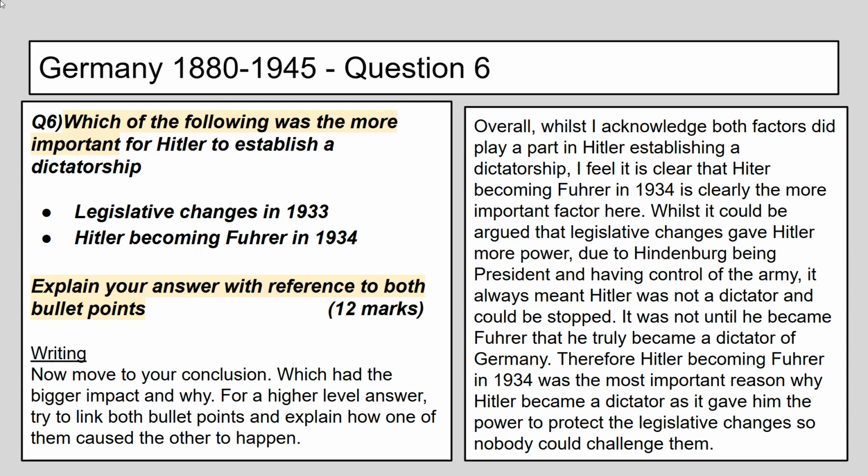So in this conclusion, I'm basically saying, well, yeah, I can say he made the changes in 1933 and they were important, but he's not a dictator until Hindenburg's gone. Hindenburg could always replace him. Once Hindenburg's gone and Hitler becomes Fuhrer, he's then a dictator, and that protects the law changes he put in place beforehand. So what does this look like when it's all together?